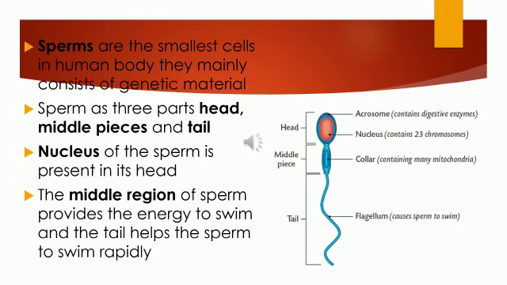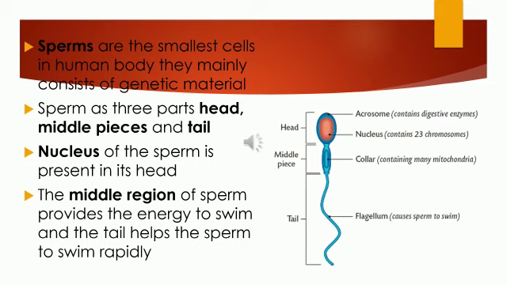And here you can see the nucleus, and it contains 23 chromosomes, and we know that a human consists of 46 chromosomes. So 23 chromosomes from the male and 23 chromosomes from the female will fuse together. Half of the chromosomes are coming from the male and half of the chromosomes from the female. It will be there in the egg.